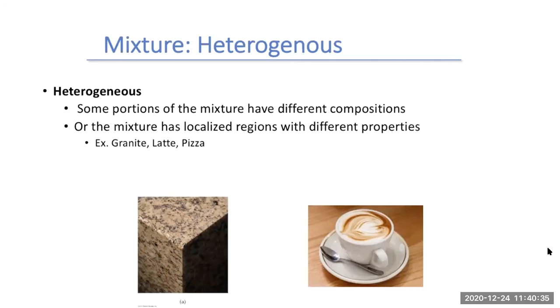For examples, if we look at a granite countertop, you can see there are different proportions of compounds in there. Between the black ones and the beige ones, those make different colors. There are different elements and different compounds that make those different colors. You can see it's very obviously not uniform throughout. Another example, if you wanted to make your coffee extra fancy, you can get a latte, and you can see there are different proportions of milk to coffee there. The darker parts have more coffee, the lighter parts have more milk. Pizza could be another example of a heterogeneous mixture. You can tell the different parts of pizza with the different toppings.